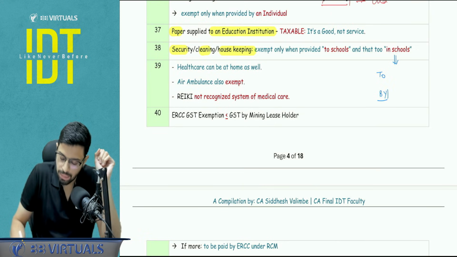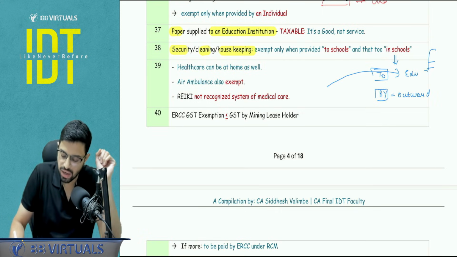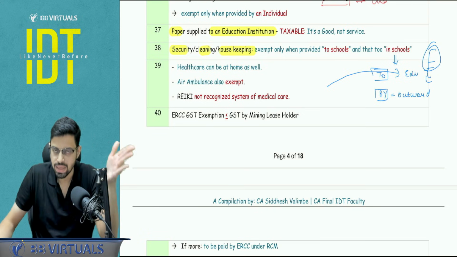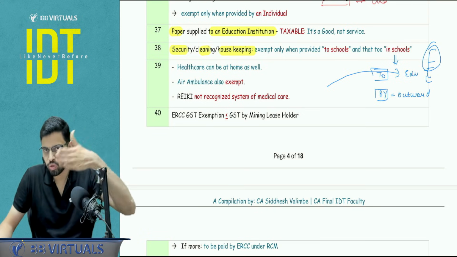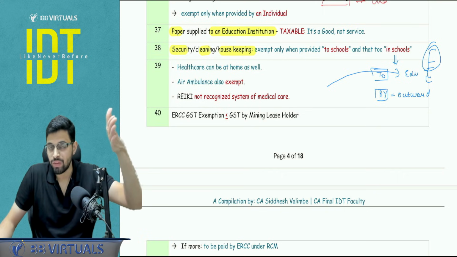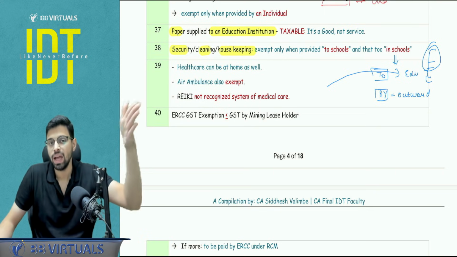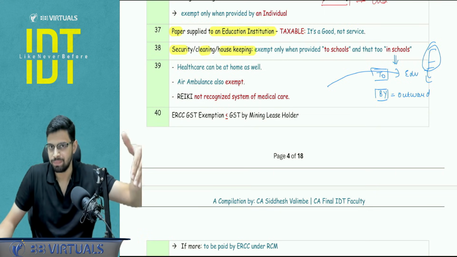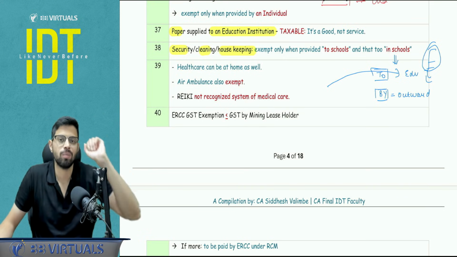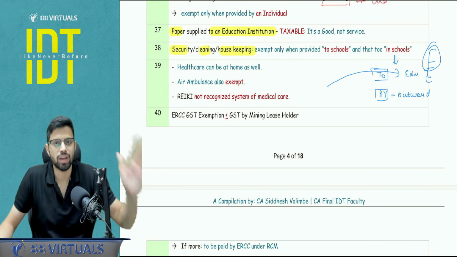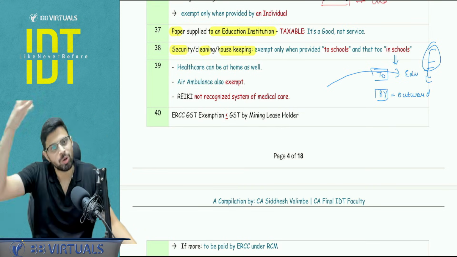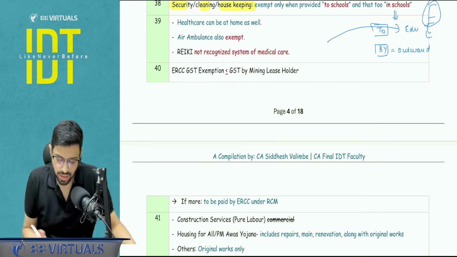So if the services are by an educational institution, that is the outward supply. And if it is to, means someone is providing to an educational institution, here 5 cases are covered, out of which the 3 we discussed are exempt only and only when provided to a school. With respect to the conduct of examination, entrance exam and everything, that is when it is provided to all 3. Right? And online journals are exempt only when provided to a college, that is the ones who give the curriculum recognized by Indian law. So you need to have a structured mind ready. Yes, certain other points to be noted. Healthcare exemption.